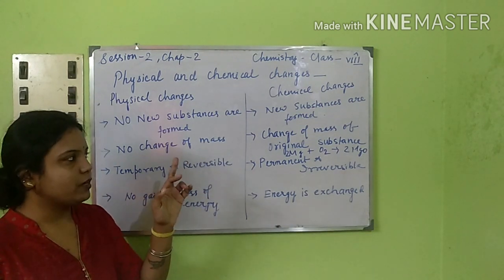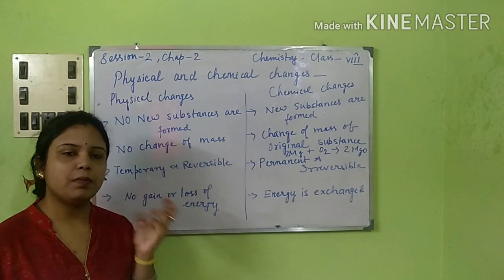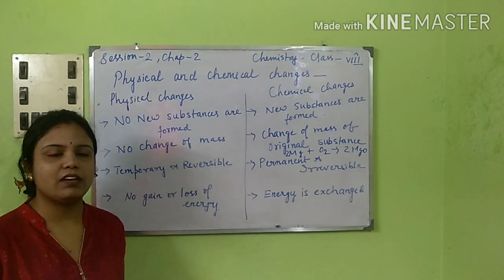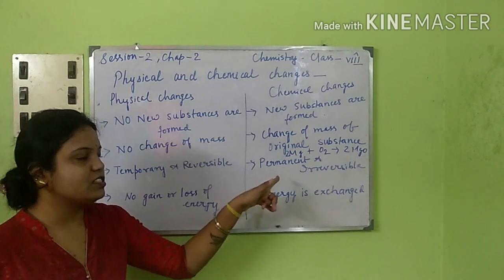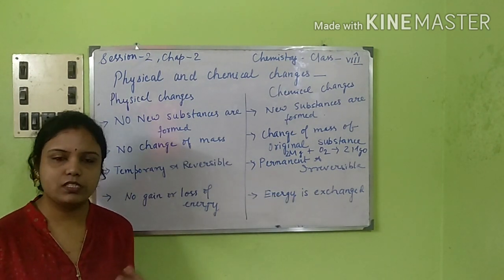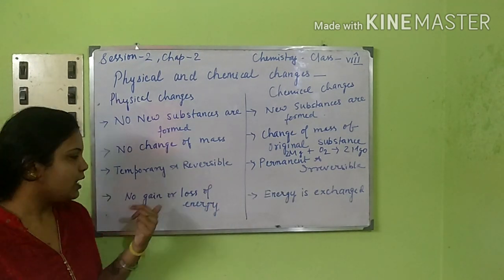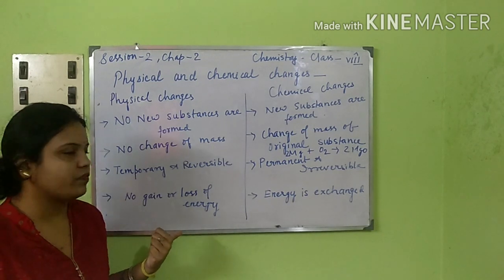Okay, next, permanent and irreversible change. As you know, this particular example of the paper getting burnt to ashes is a permanent change because ashes cannot be converted back to paper. So obviously that is permanent as well as irreversible. It cannot be converted back to its original state. So here comes permanent and irreversible. The last point that I have written is no gain or loss of energy.